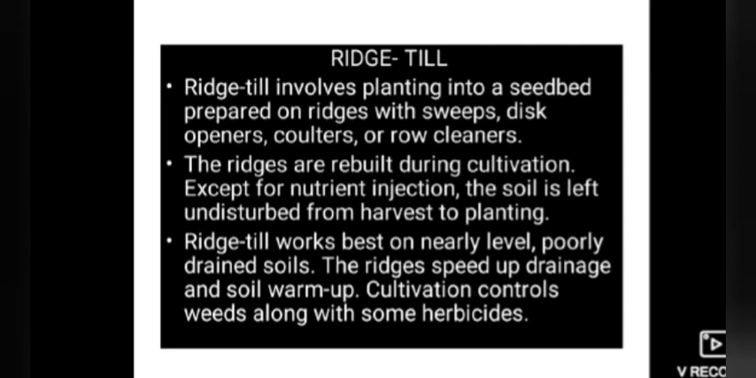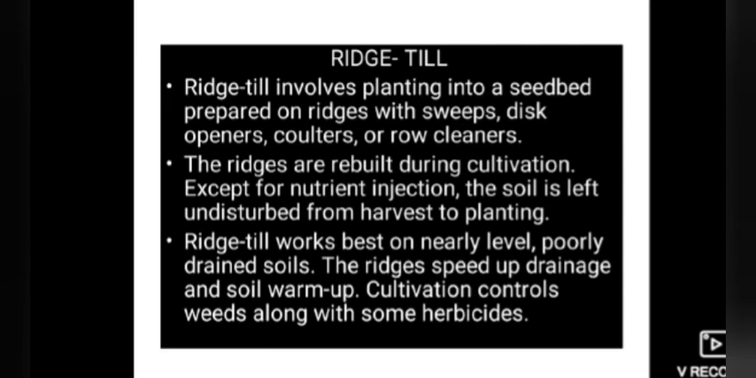Cultivation controls weeds along with some herbicides. In ridge tillage we can easily control the weeds, and in serious cases we can use some herbicides also. Ridge till systems leave residues on the surface between ridges. You are going to leave the residues between the ridges and conserve that.